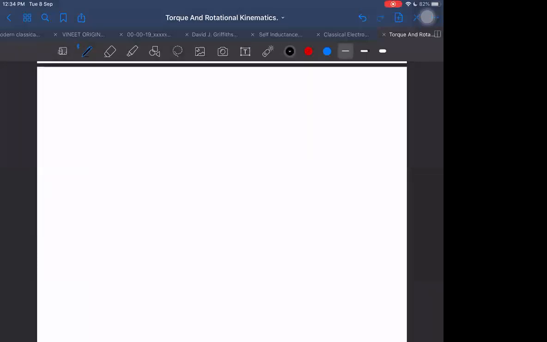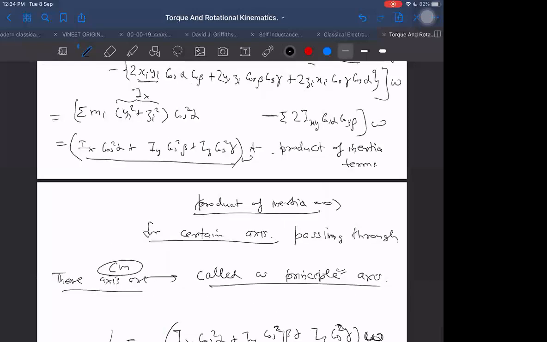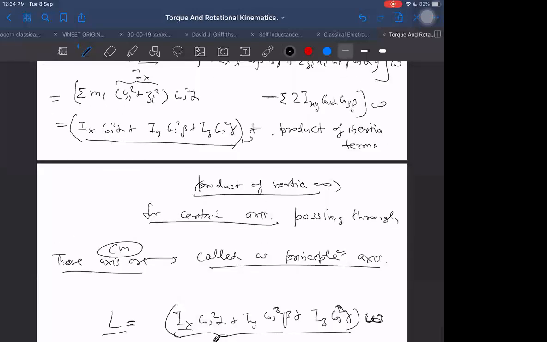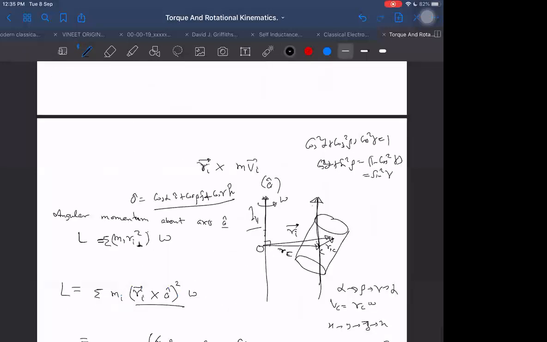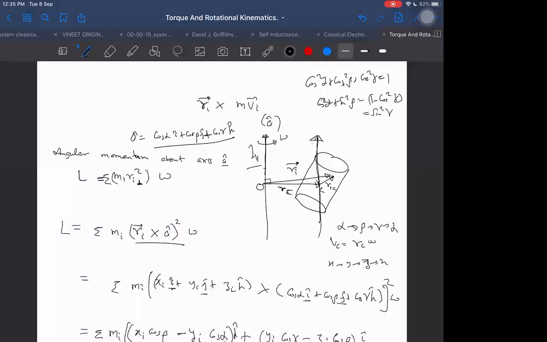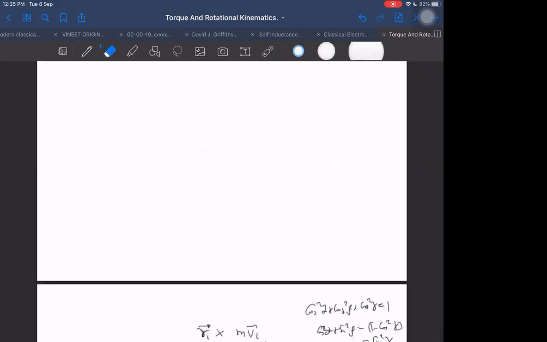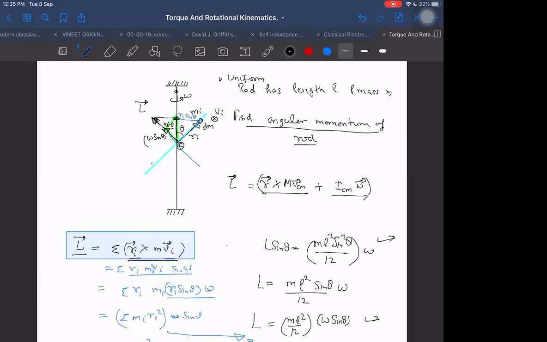Next, we have this thing. Okay, I wanted to discuss something else here, and I ended up discussing this. One thing is clear: I_CM into omega will be the angular momentum. Let us say I want to find the angular momentum for this rod. I wanted to mainly discuss the rod. The rod is passing through the center of mass or not?